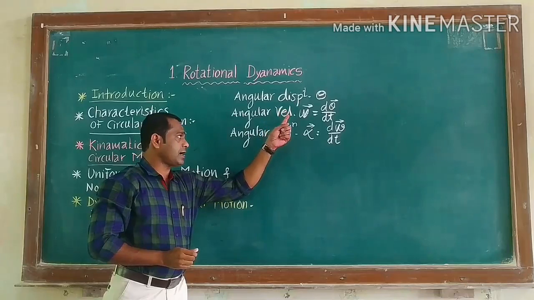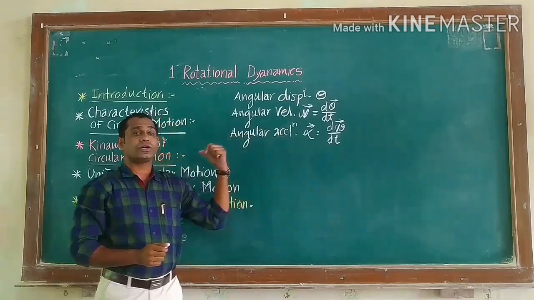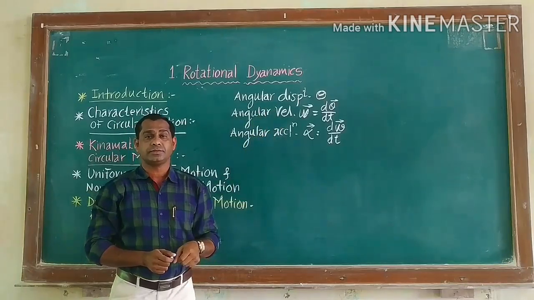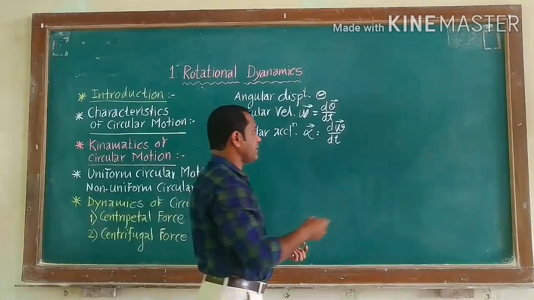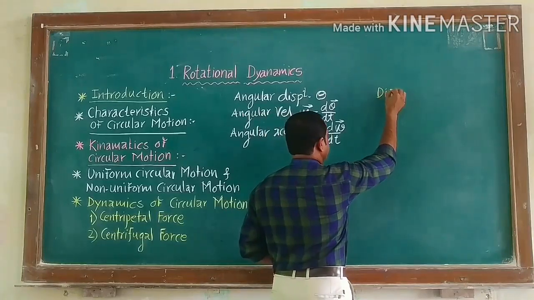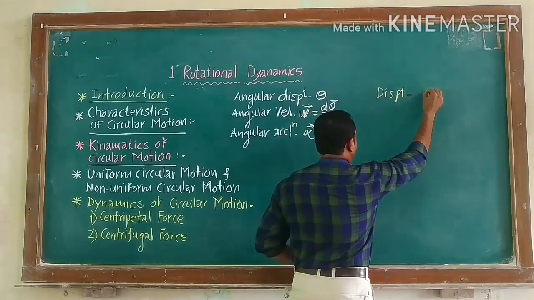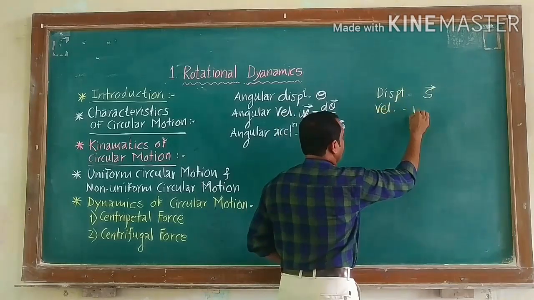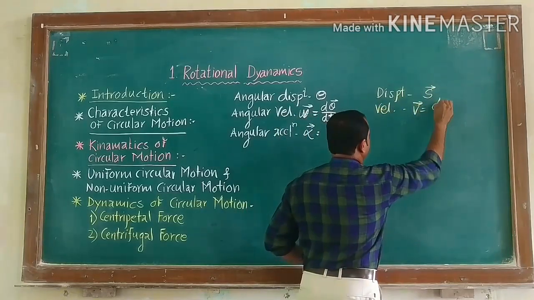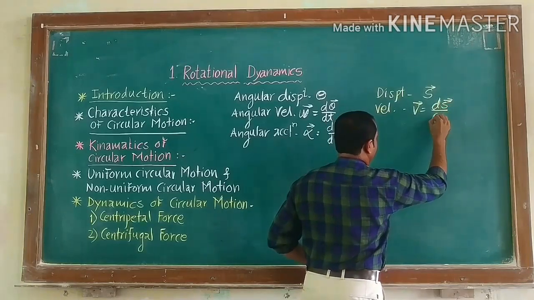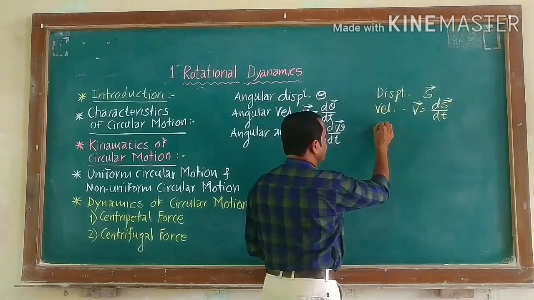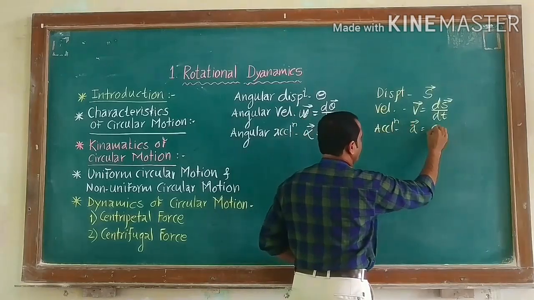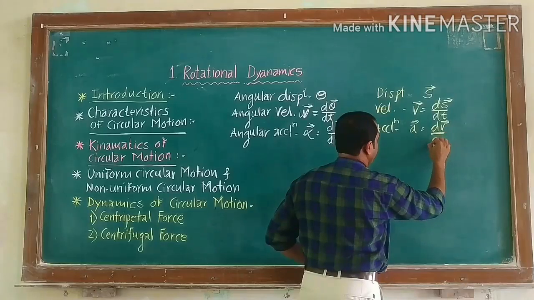These quantities are used to describe circular motion, and all these equations are analogous to the same quantities: displacement s bar, velocity v bar is equal to ds bar upon dt, and acceleration a bar is equal to dv bar upon dt.